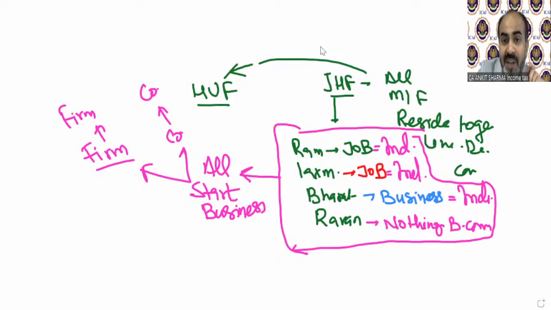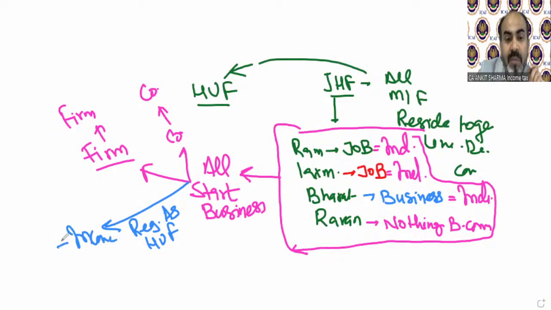But if they start a business and register it as a HUF, then the income arising from this combined business will be treated under the definition of HUF. So you understand the slight difference between joint Hindu family and Hindu undivided family.